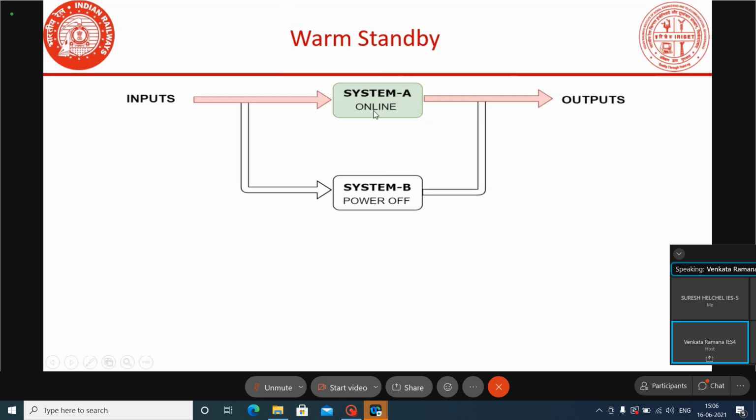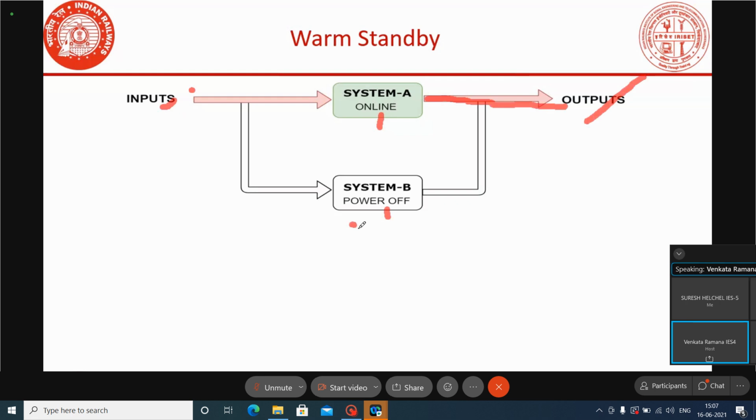If you see the diagram here, the B system is in power off condition. Only the A system is in power on condition. This A system is reading the inputs, meaning the field inputs and the panel inputs. After reading these inputs, the inputs will be processed by this EA, and after that the outputs will be delivered. This is the warm standby system.